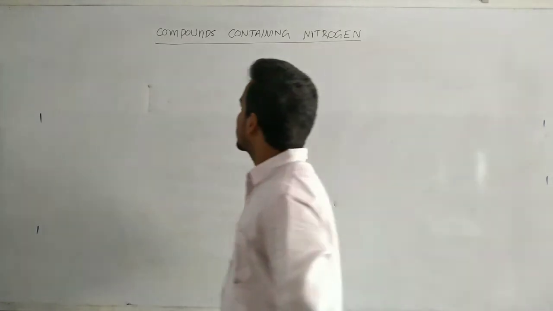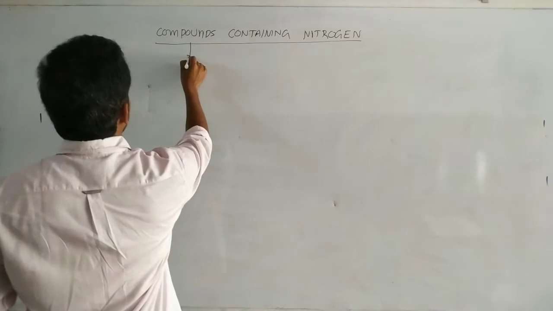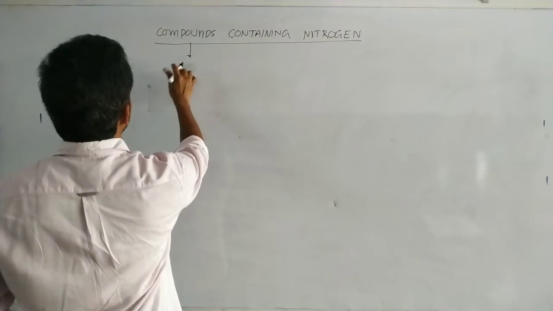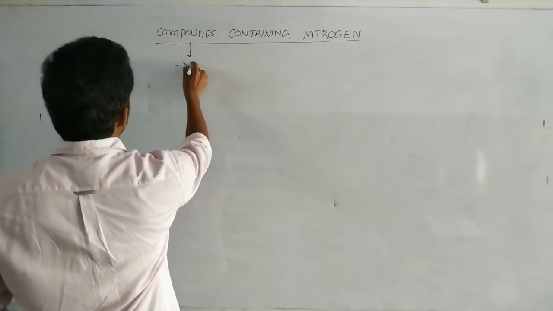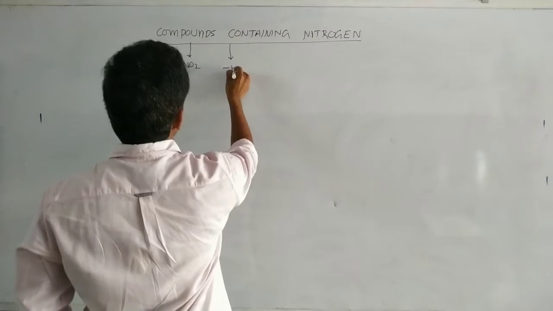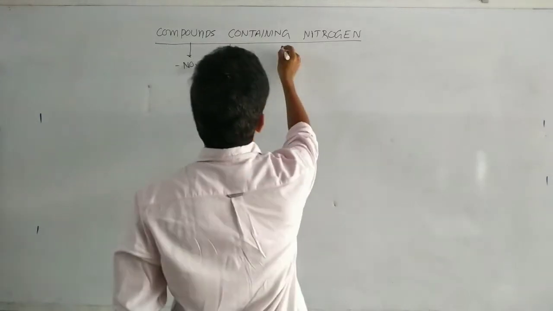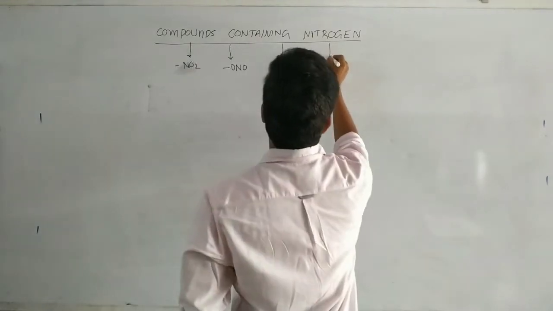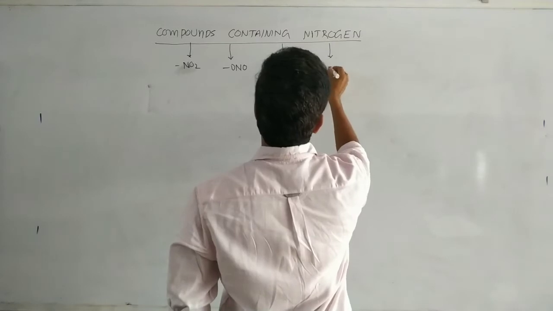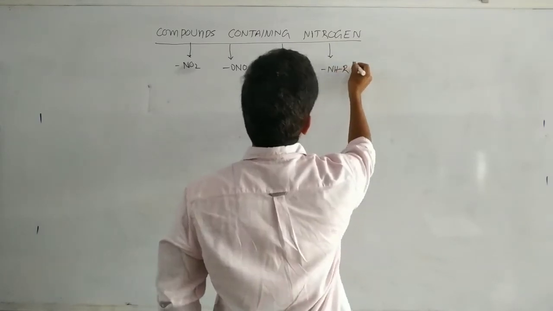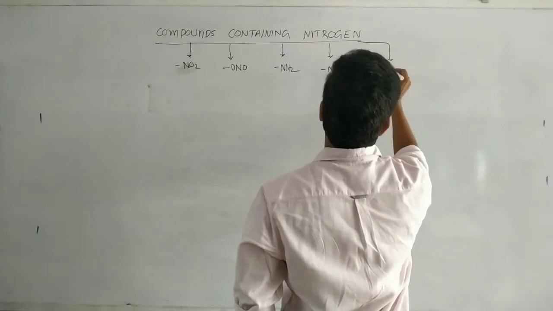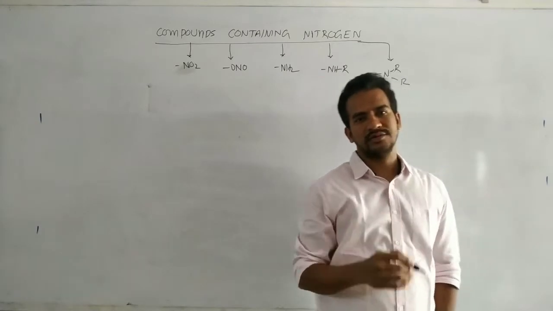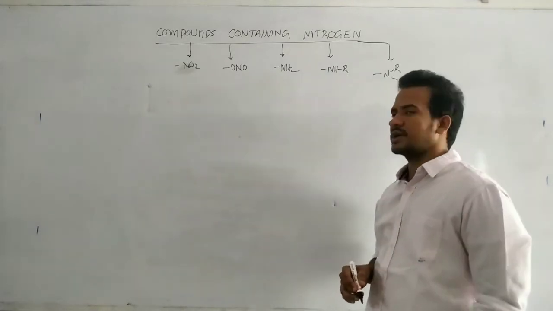So compounds containing nitrogen means NO2, ONO, NH2, NHR, and NR2. These are the compounds containing nitrogen.